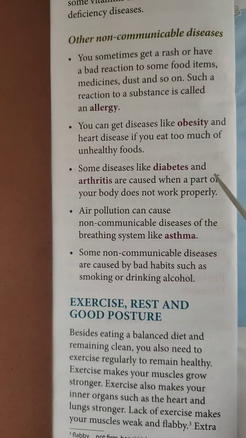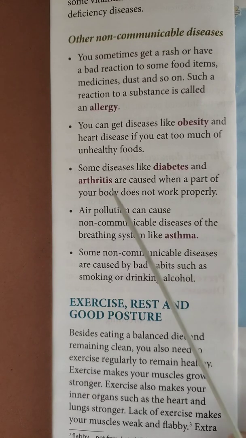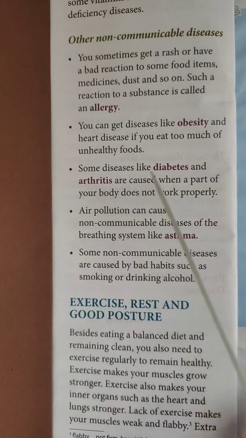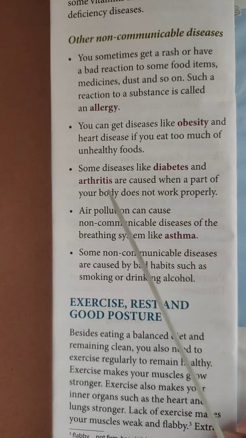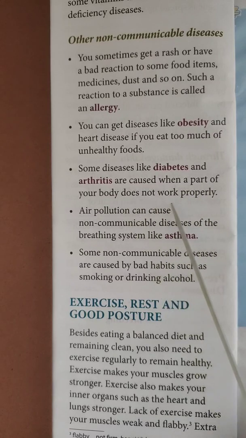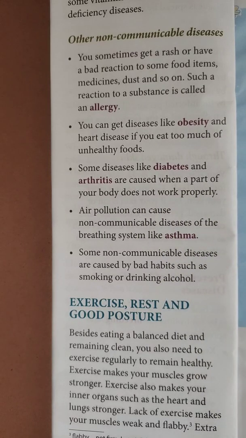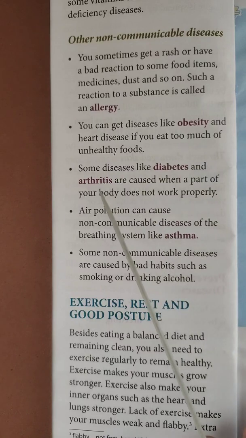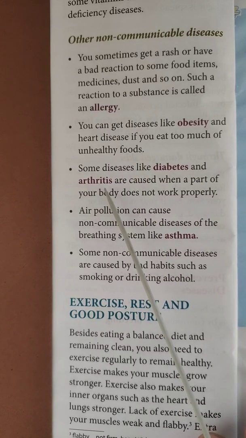You know what cartilage is, right? It is flexible. See, our ear pinna, the earlobe, is actually made up of cartilage. You can bend it a little. That is cartilage. Those bone joints will be affected. That is called arthritis. So these two, diabetes and arthritis, are caused when our body part is not working properly. Diabetes is due to the pancreas and arthritis is mainly due to some problem in the joints.